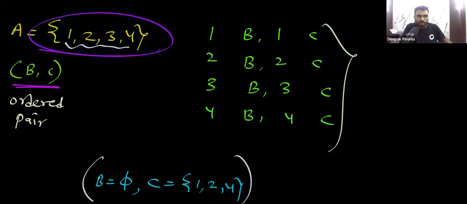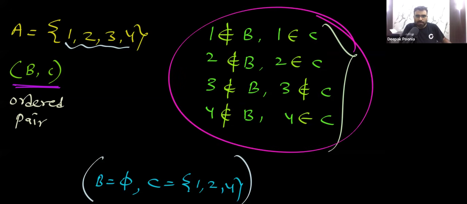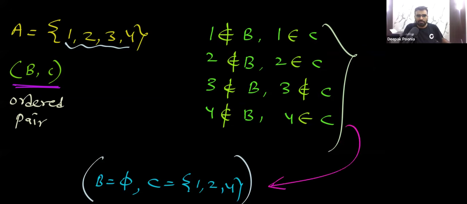For every element, I need to make a decision. Remember, what decision will I make? Very simple. 1 does not belong to B, 1 belongs to C; 2 does not belong to B, 2 belongs to C; 3 does not belong to B, 3 does not belong to C; and 4 does not belong to B, 4 belongs to C. When I make this decision, I will get this ordered pair.